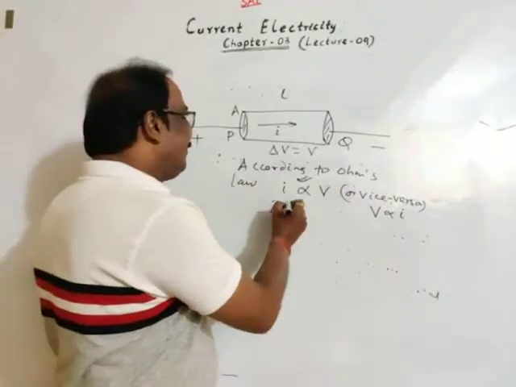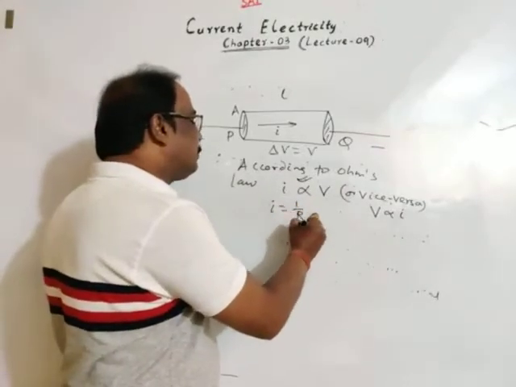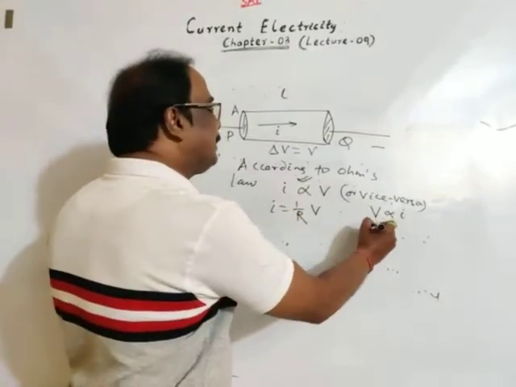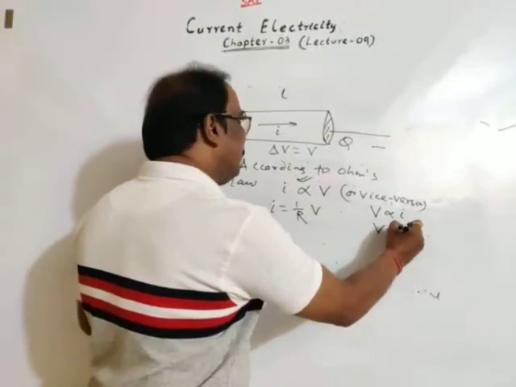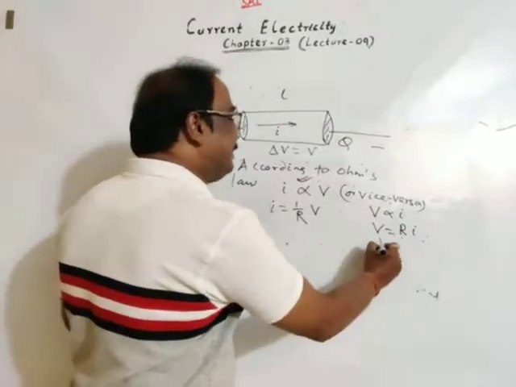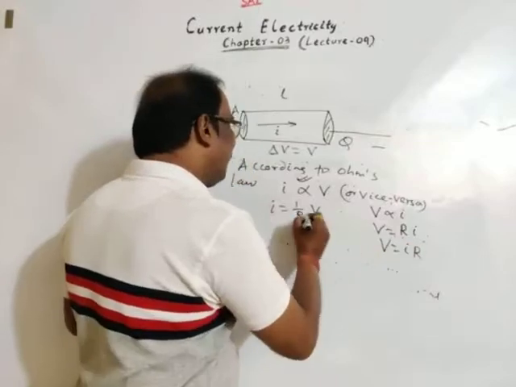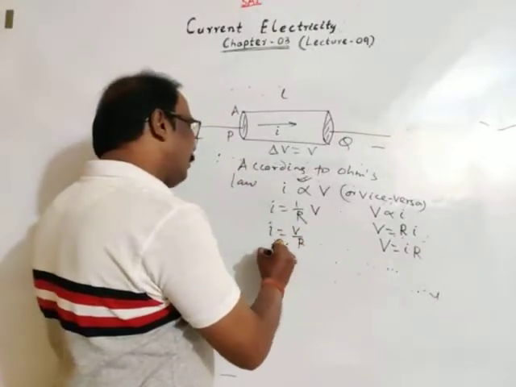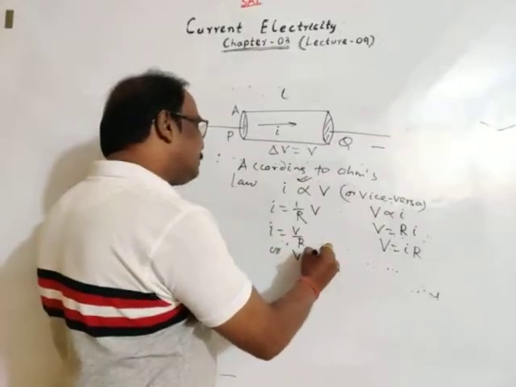So current flowing is equal to a constant that equals 1 by R into V. If you consider this, V is equal to a constant R into I, means V is equal to I R, or here I is equal to V by R, or we may say again V is equal to I